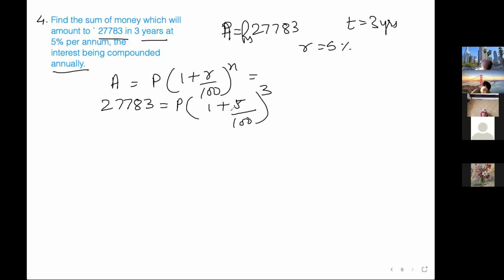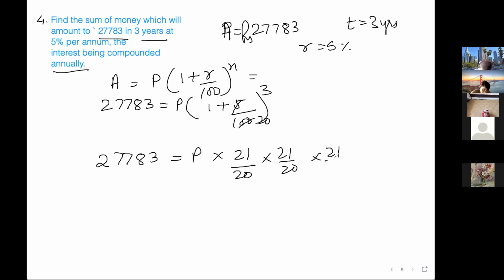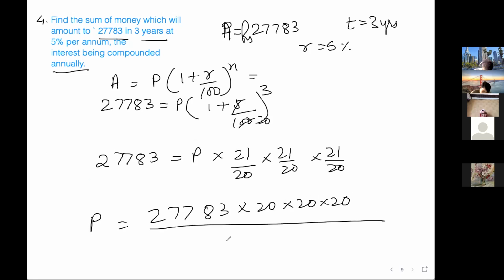Yes. So 5 2s are 20. So now we have 27783 is equal to P into 21 by 20 into 21 by 20 into 21 by 20. Okay, so P is equal to, all these will go to the other side, 27783 into 20 into 20 into 20, I could have done 8000 directly, over 21 into 21 into 21.